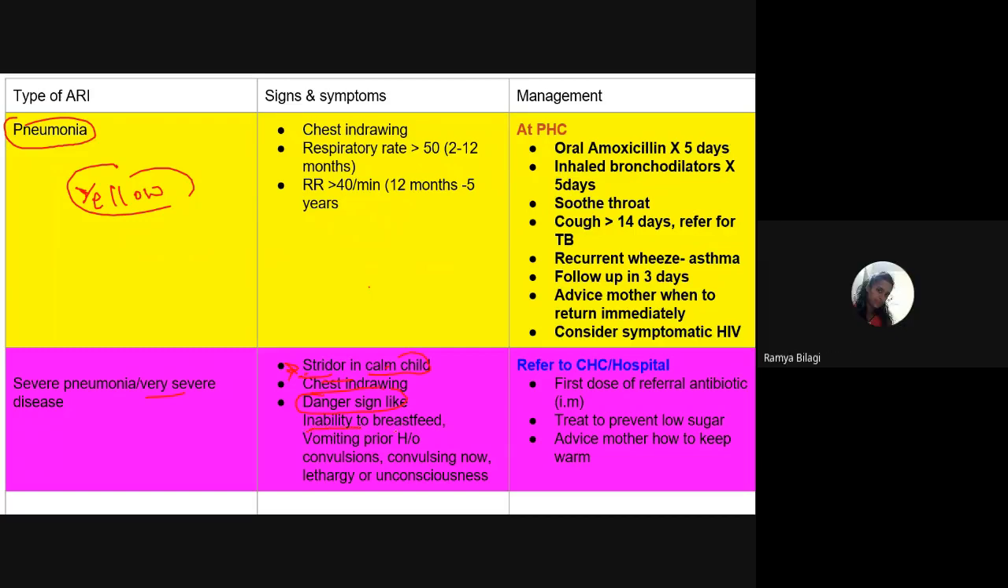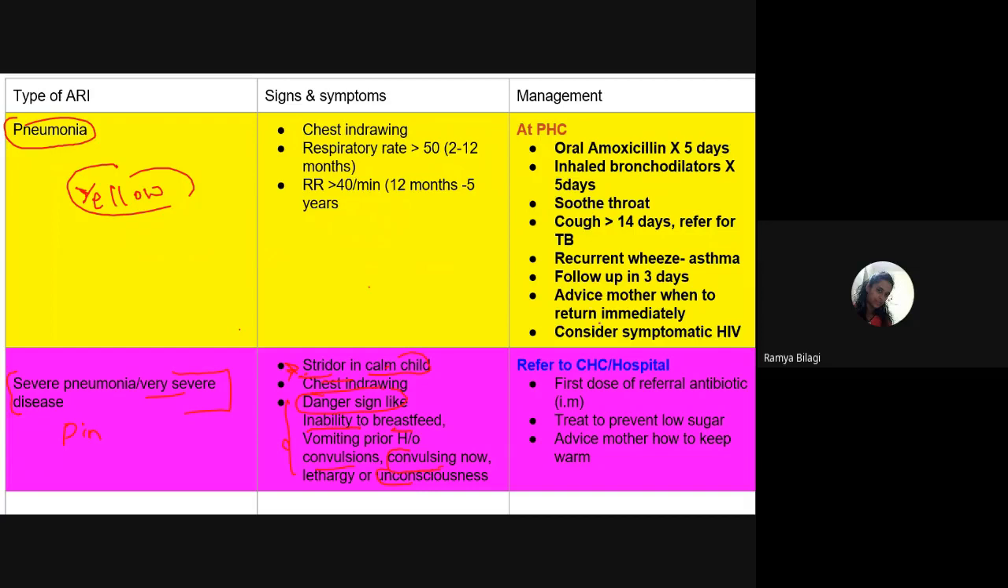What are the danger signs to say the child has severe or very severe pneumonia? That is inability to breathe, reluctant to feed, and if there is a history of convulsion, or if the child is convulsing now, or if the child is unconscious or lethargic. So if any one of these features, or a few, or all of them are present, then you put the child under the category of severe pneumonia or very severe pneumonia. And what is the color designated for this, students? Pink color.